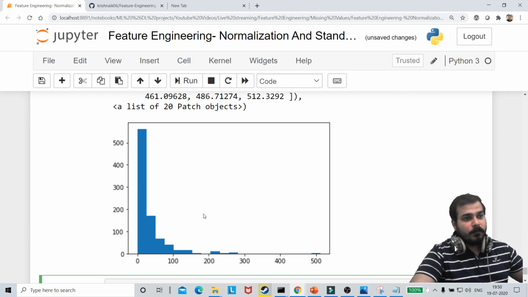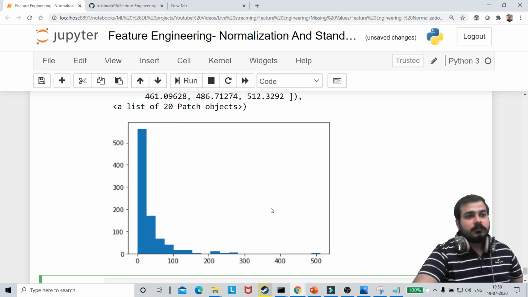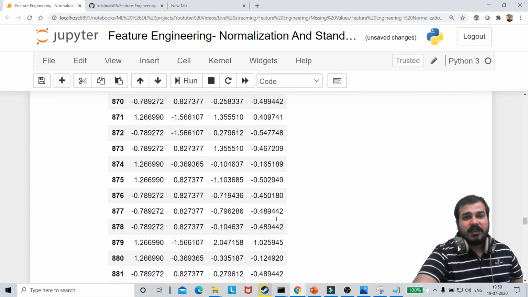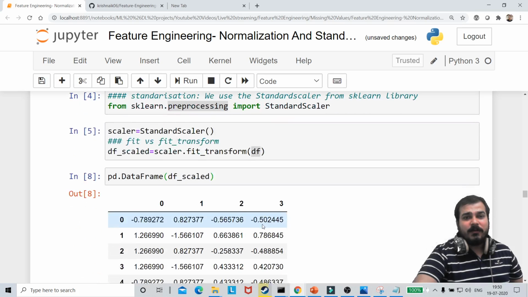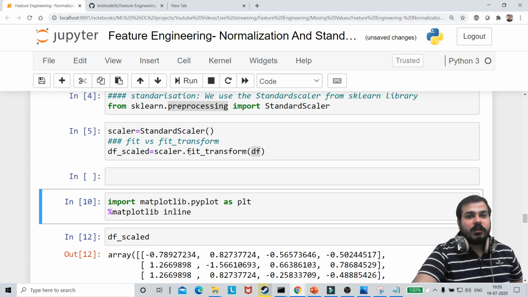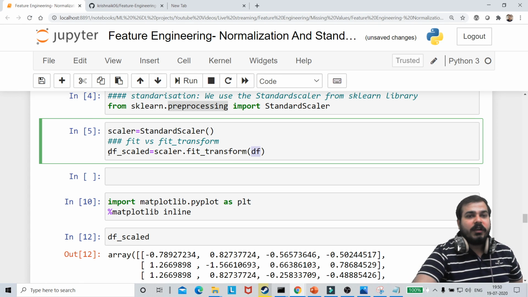Shiva Kumar, it's very, very simple. Fit_transform, just give that particular value over here. Let me remove this. Say fit_transform, just give the df value, store it in df_scaled. That's it.